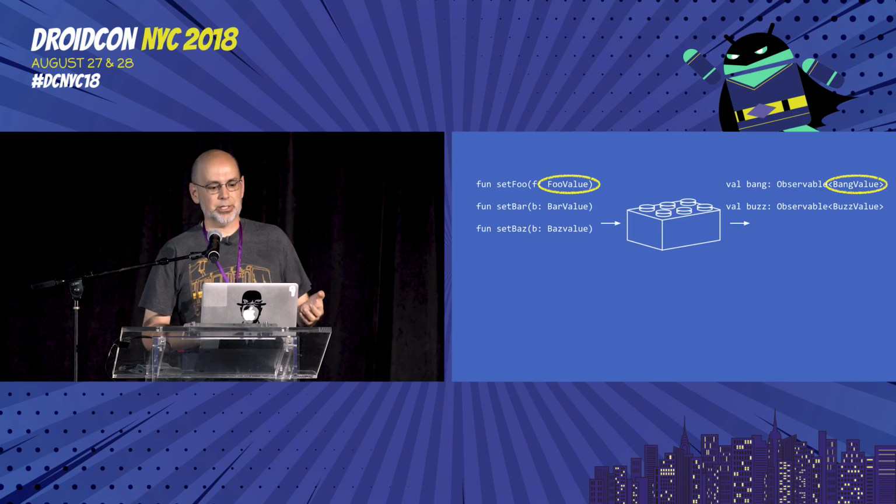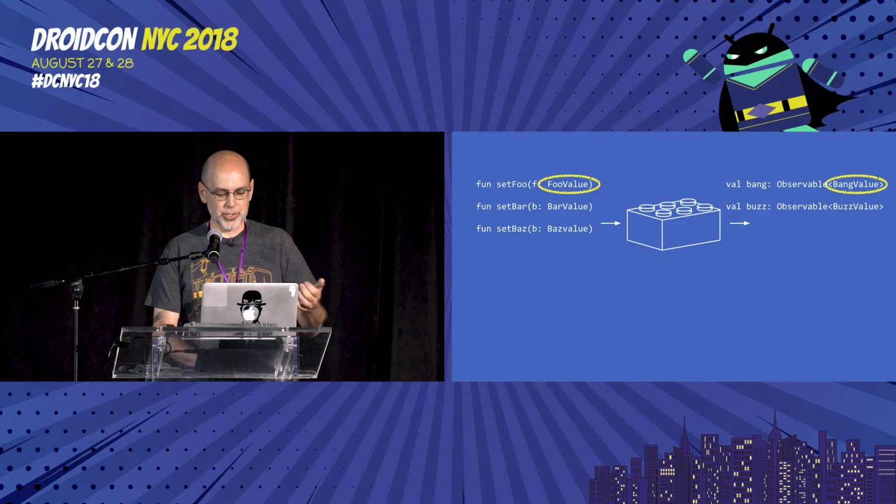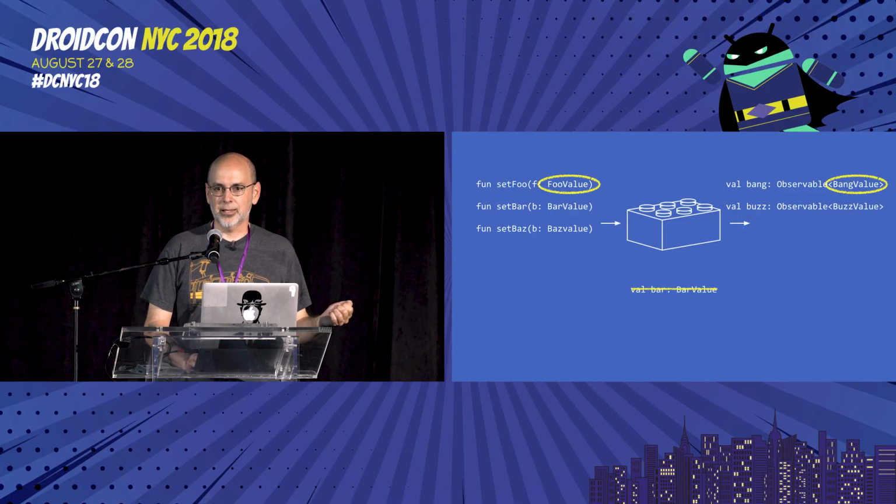is an anonymous struct. My foo value and my bar value should have no more notion of identity or no more ability to change than a string or an integer. What I definitely don't have on here is anything resembling a getter, anything that I can pull things out of on demand.